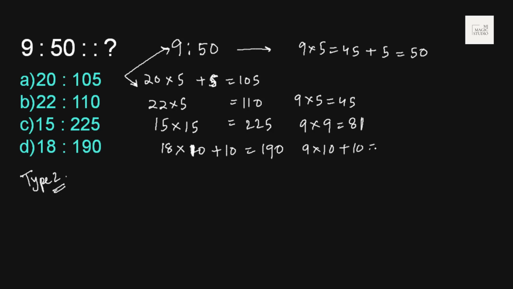And into 10, if I do, then 9 into 10 plus 10 would be 100 and not 50. So the best possible match here is A is to 5A plus 5. This would be the pair. Then if A is 9, then 5 into 9 plus 5 is 50. If A is 20, then 5 into 20 plus 5 is 105. Option A matches.